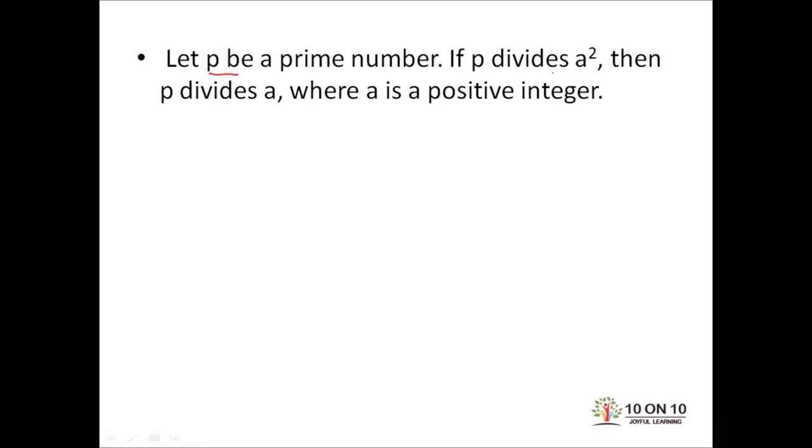है और वो a square को divide कर रहा है तो वो a को भी divide करेगा. Let's take any number which is divisible by 3 and which is also a perfect square. So let's take 1521 which is the square of 39 and it is also divisible by 3 because 5, 6, 7, 8, 9. The sum of the digits add up to 9. So if I take out the prime factorization of these, it will be 3 square into 13 square. So if this prime number is the factor of this perfect square, then it will be factor of this also, 39 also, because 39 is 3 into 13.